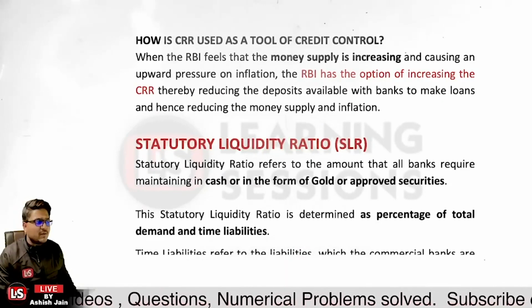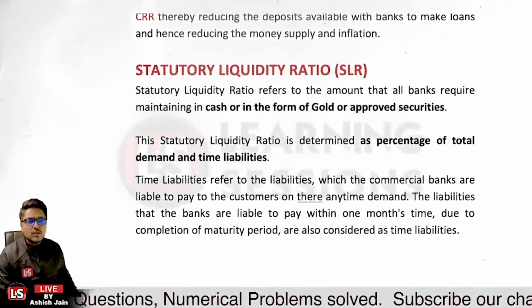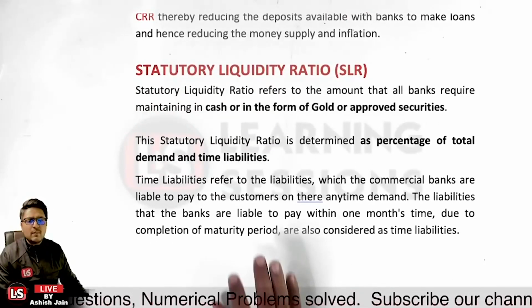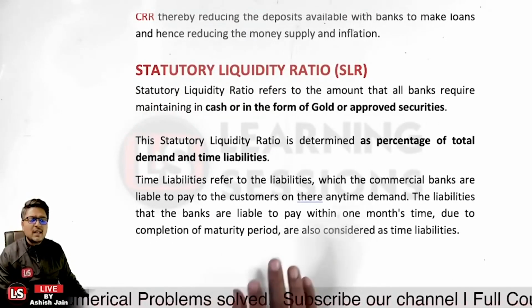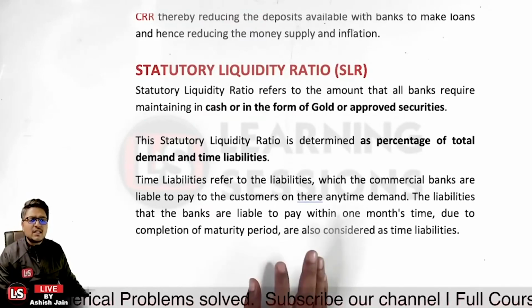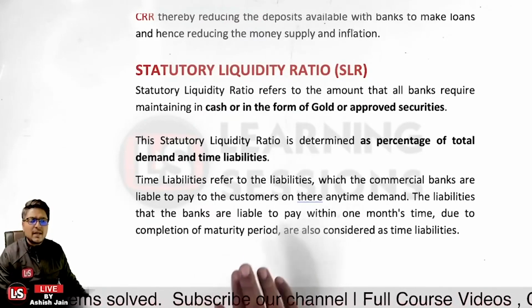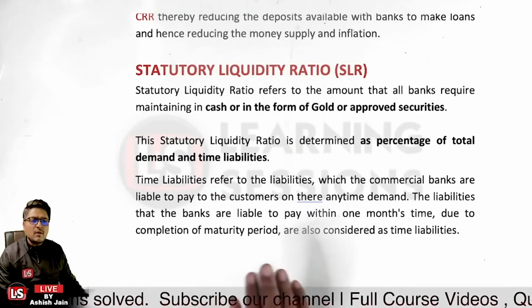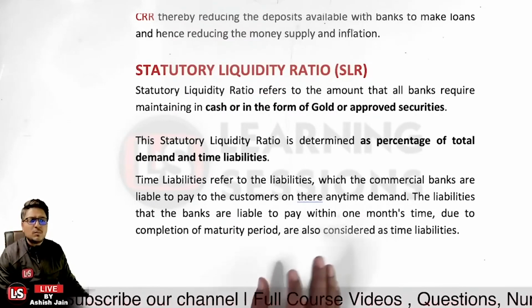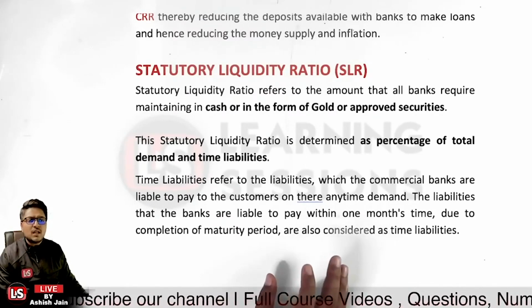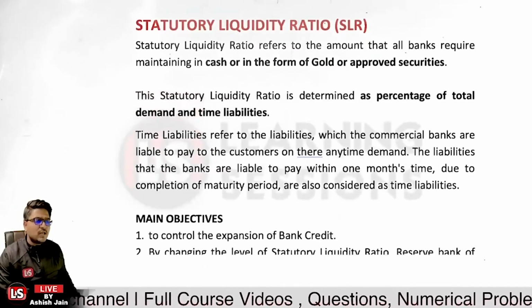Which is not basically available right now. So the liabilities which the banks are liable to pay the consumer on their demand anytime are demand liabilities, and the liabilities that the banks are liable to pay within a month's time due to completion of the maturity period are considered to be time liabilities.